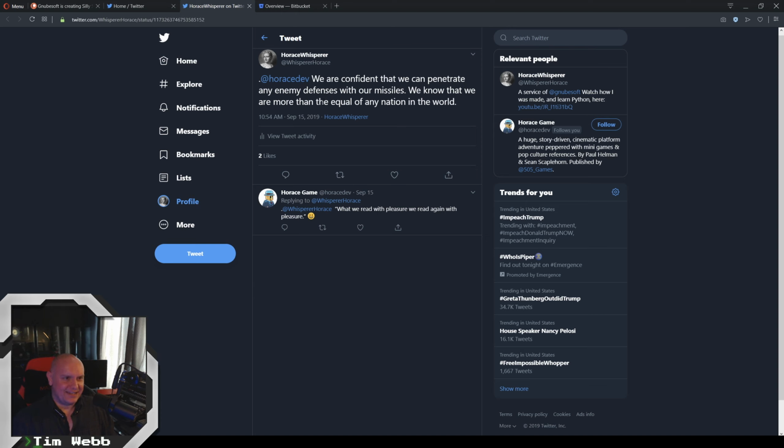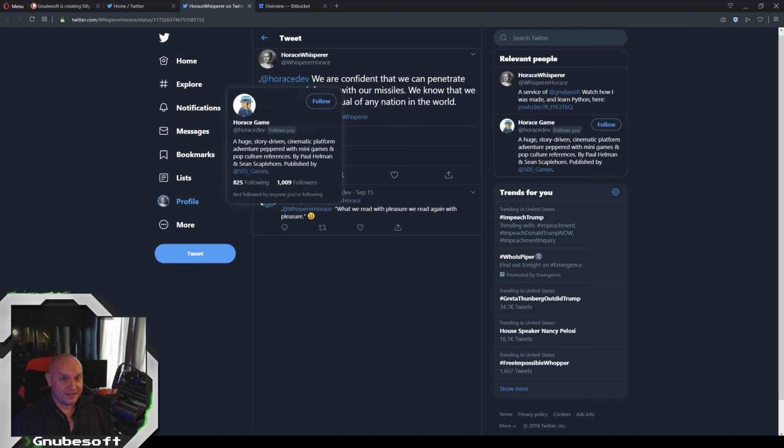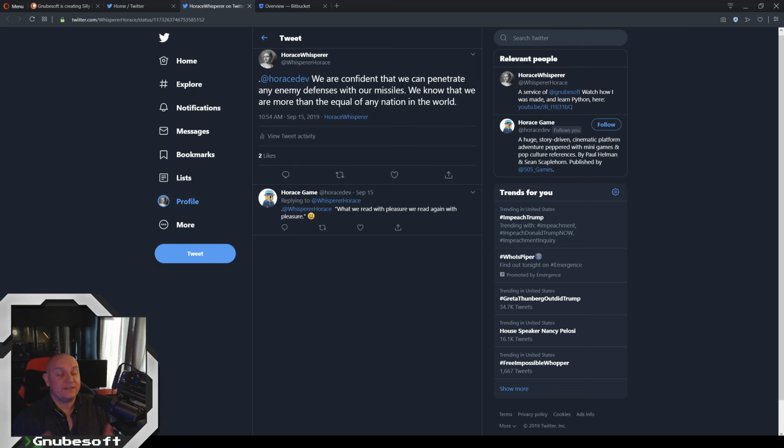Then there's this. We are confident we can penetrate any enemy defenses with our missiles. We know that we are more than equal to any nation in the world. Now, fortunately, this went to a game dev who took this in stride and actually quoted back another quote from the bot. But imagine if this went to a school, because there's a lot of schools that have Horace in the name. This could have gone so wrong so fast.